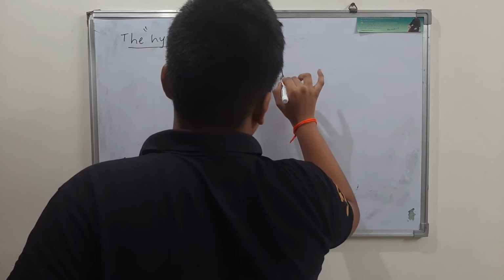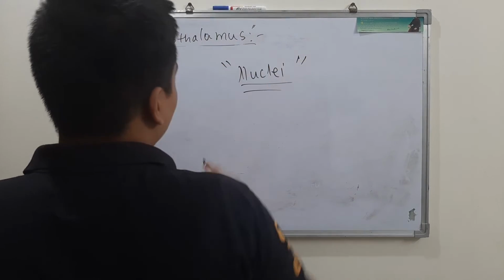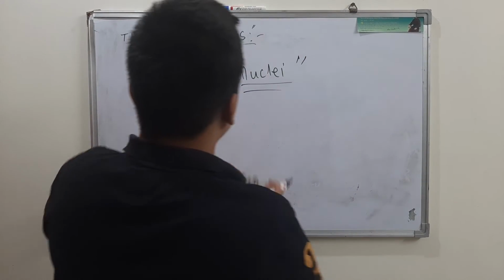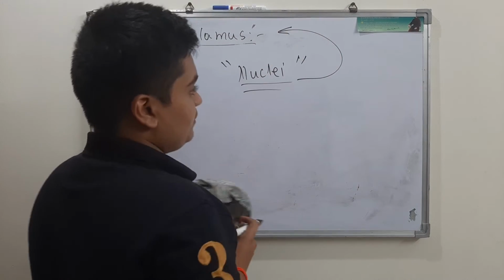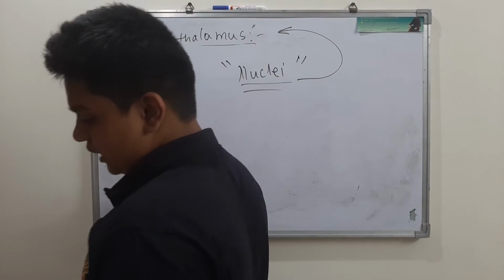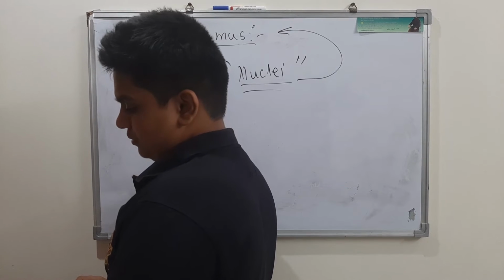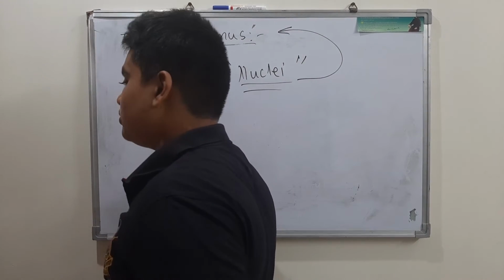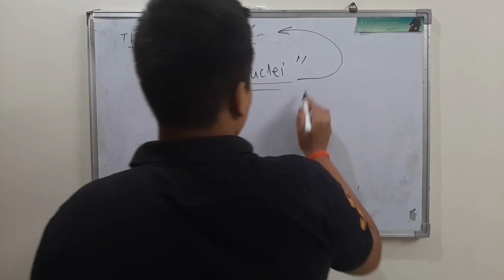Nuclei. Sorry guys, I forgot to tell you this one. Nuclei are nothing but the cells of the hypothalamus. The cells of the hypothalamus are called nuclei, a group of neurosensory cells. Please make a note of this.